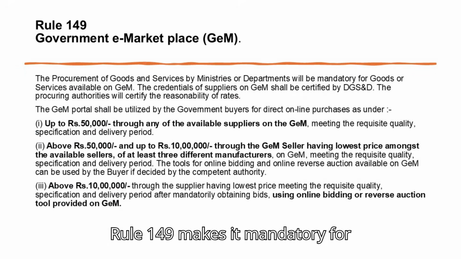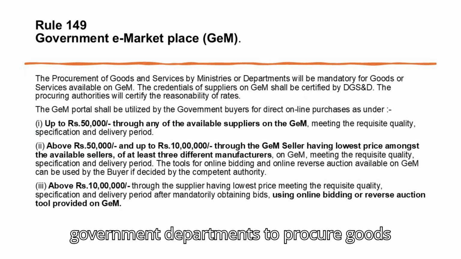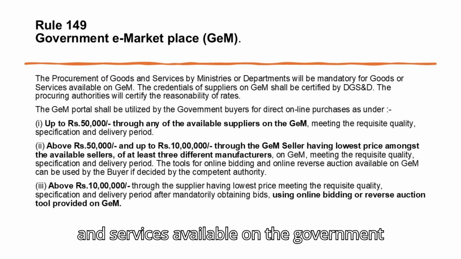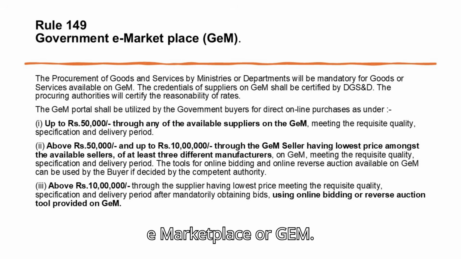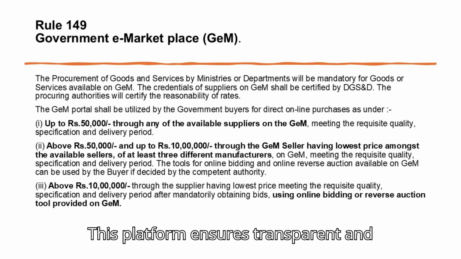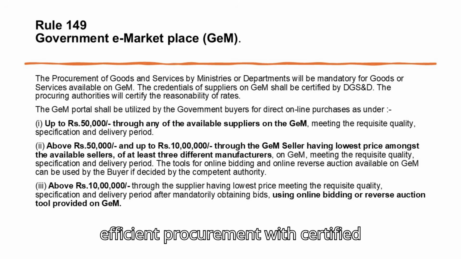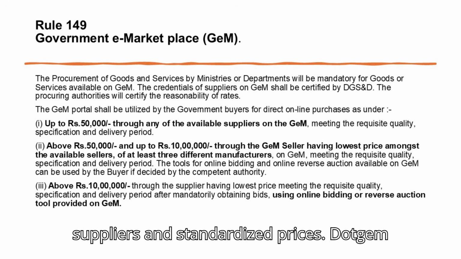Rule 149 makes it mandatory for government departments to procure goods and services available on the Government e-Marketplace, or GEM. This platform ensures transparent and efficient procurement with certified suppliers and standardized prices.